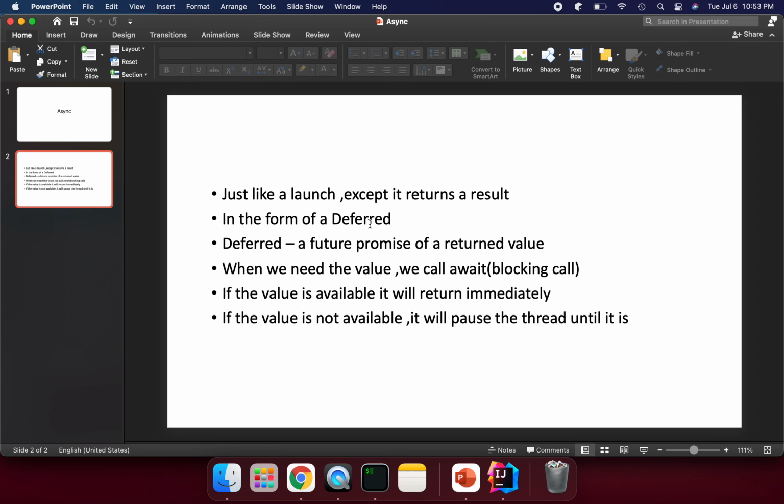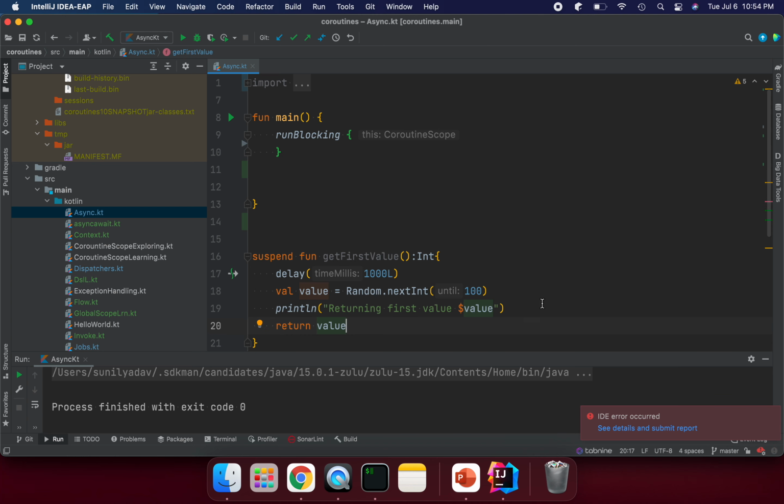So again we have a promise, a future object, that is Deferred. Deferred is a future promise of the return value. When we need the value, we call the await blocking call. Basically we are blocking the flow, but we are not blocking the thread. If the value is available, it will return immediately. If the value is not available, it will pause until it gets the value. So let's see how it works.